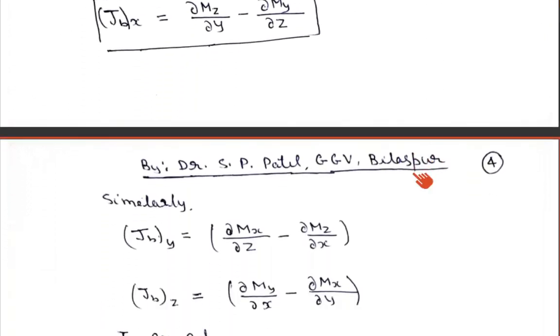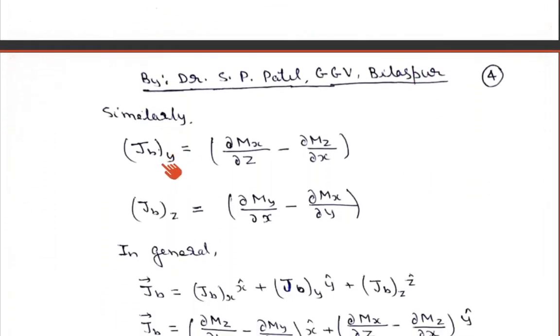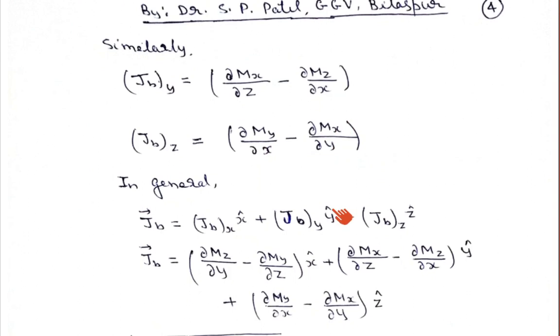So this will give current. If you do it for JBy, the bound current in the y direction, that will give del Mx upon del z minus del Mz upon del x, bracket close. Similarly, for the volume bound current in the z direction, that will give del My upon del x minus del Mx upon del y. Okay.